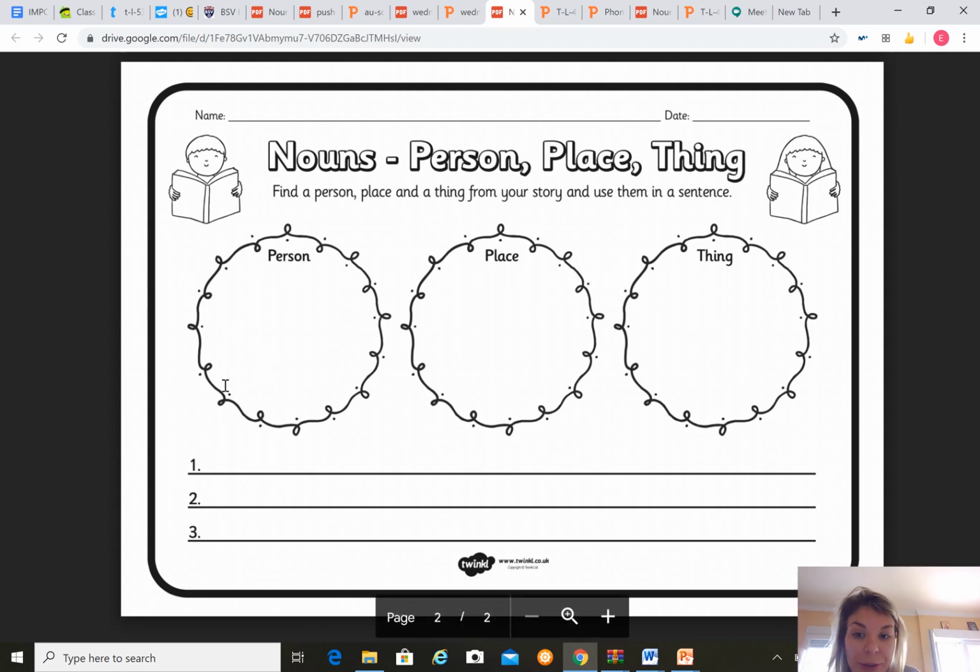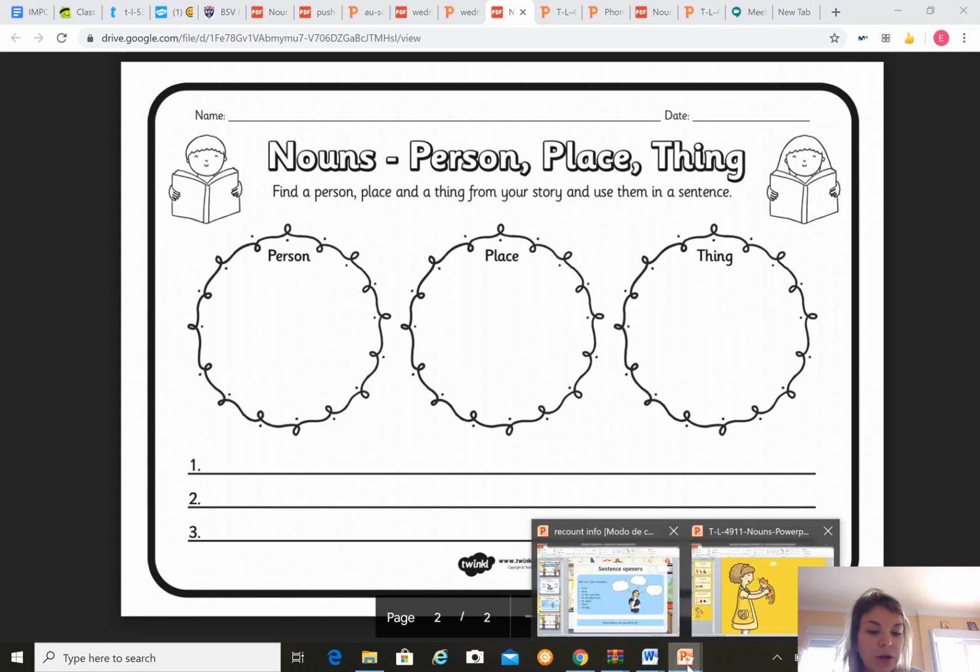You need to draw the person in the story. Draw the place. Maybe they're at the swimming pool. Maybe they're at the park. Maybe they're going to a new city. And the thing, something that they have with them. Maybe they have a bag, a book. Maybe they are going somewhere with a dog. And then write 1 sentence for each one. So 1 sentence about the person in the story, 1 sentence about the place, and 1 sentence about the thing. Try and use some adjectives like the examples that we went through in the PowerPoint.